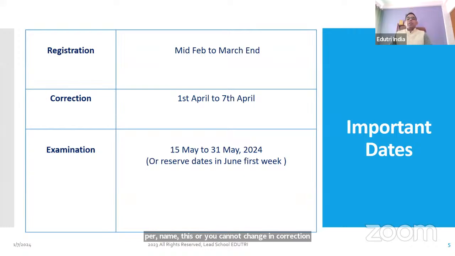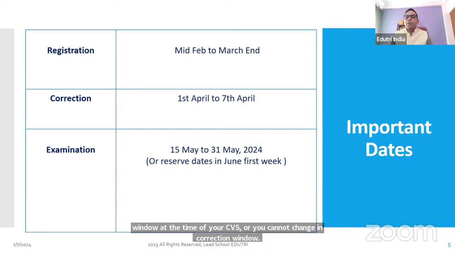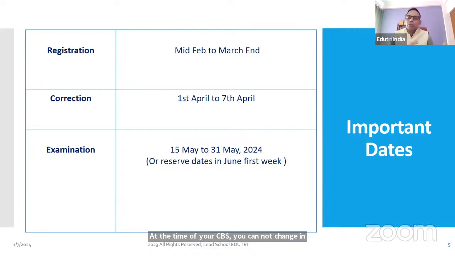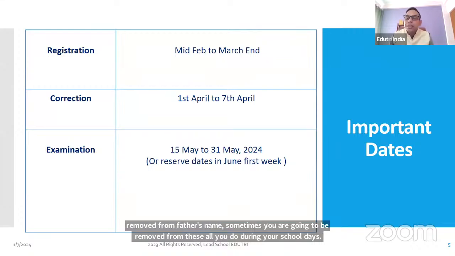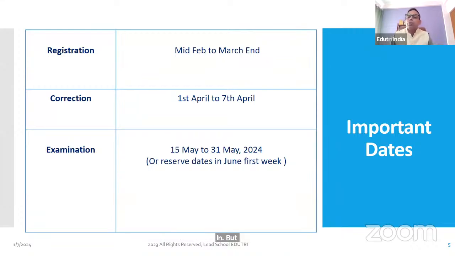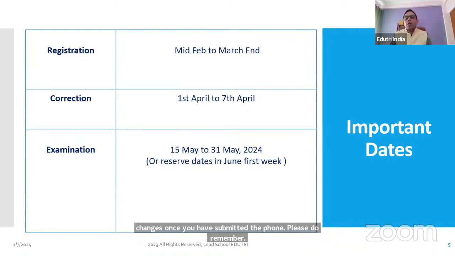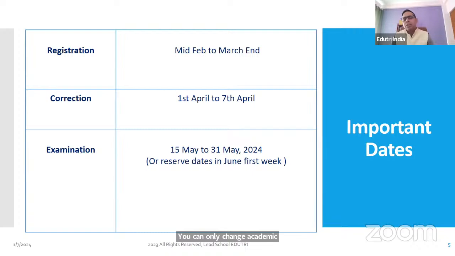At the time of your CBSE registration, generally teachers help you. Sometimes you put Yadav, sometimes Kumar, sometimes Kumar is to be removed from father's name, sometimes Yadav is to be removed. You do all this during your school days in CBSE registration. But in CUET registration, you cannot make changes once you have submitted the form. Please do remember. You can only change academic information, meaning subject combination and university selection, during the correction window.